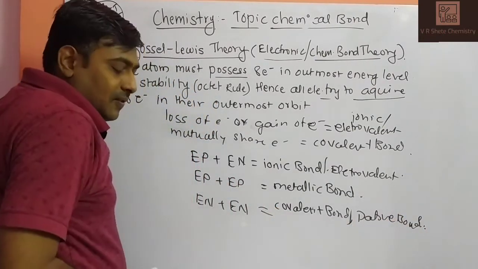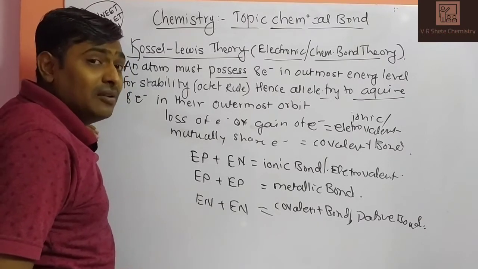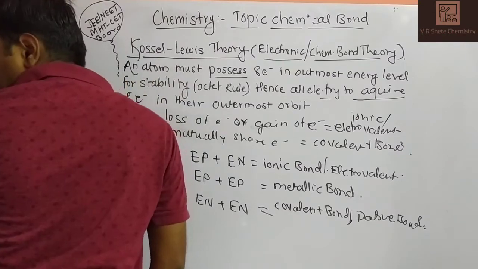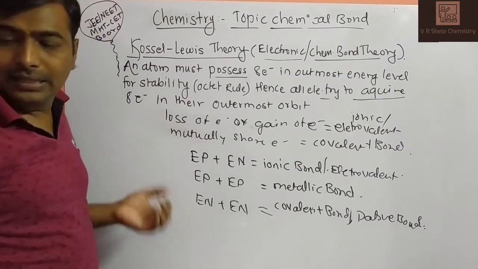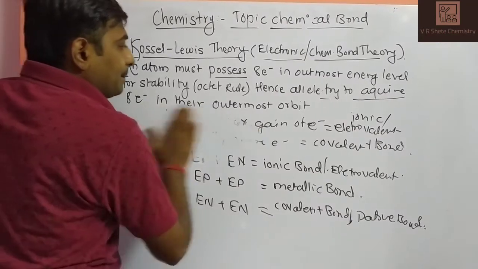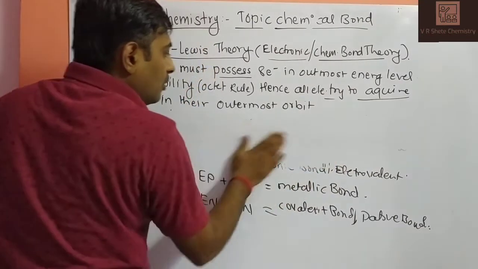So these are the bonds formed according to their valence electrons. The Kossel-Lewis theory explains the valence electrons of an element, and any system which contains valence electrons. So how will it be? We will discuss here the valence electrons of a species.